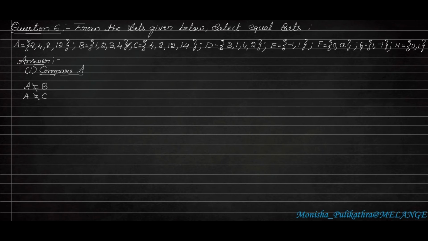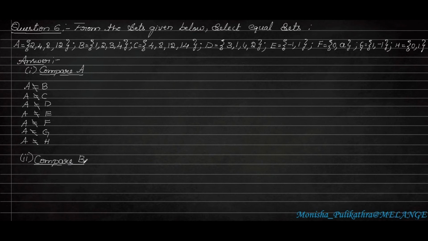So next, 2, 4, 8, 12 with D, 3, 1, 4, 2. Again it is entirely different. So A is not equal to D. Then A with E. Here E is minus 1 and 1. Again A is not equal to E. So next is A with F, 0 and A. Again it is not equal. So A is not equal to F, and G is minus 1, 1 and 0, 1. So A is not equal to G and A is not equal to H. Okay. So after comparing, we got A is not equal to other sets. Okay. Let us compare the second set, that is compare B.